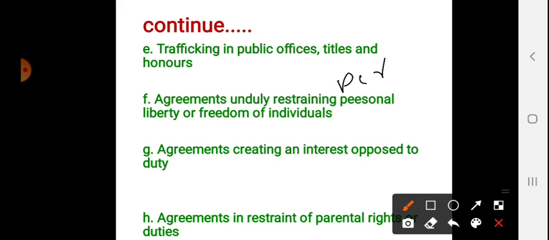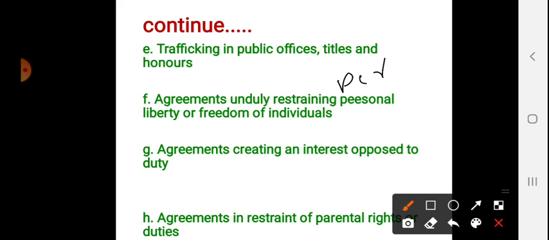Then next, agreements creating an interest opposite to duty. Any agreements we are entering which are opposite to our duty. Every employee has his own duties, right? If a particular person does any work against his duty, it is opposite to public policy. See, an agreement which creates a conflict between interest and duty is opposite to public policy, and it is void. An agreement where a person agrees to do something which is against his public or professional duty.